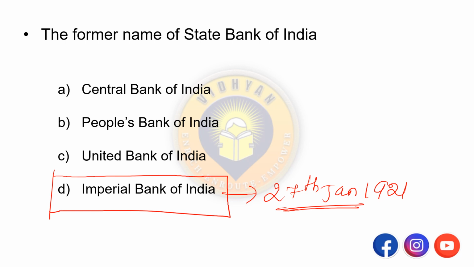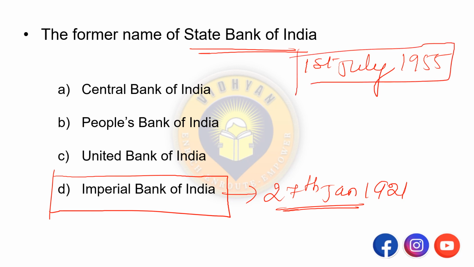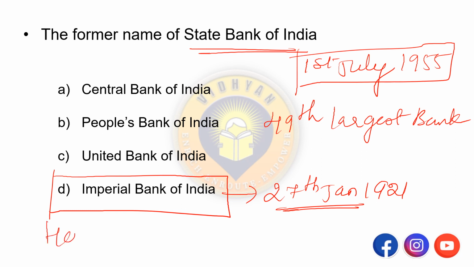Okay. So after 1st July 1955 it is called as State Bank of India. Okay. So it is the 49th largest bank in the world. And headquarters is in where?